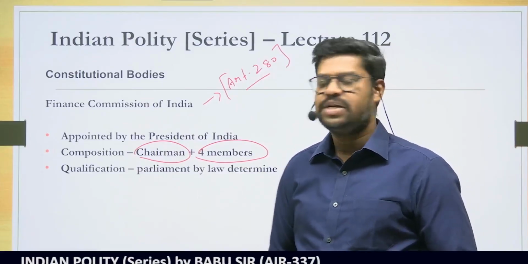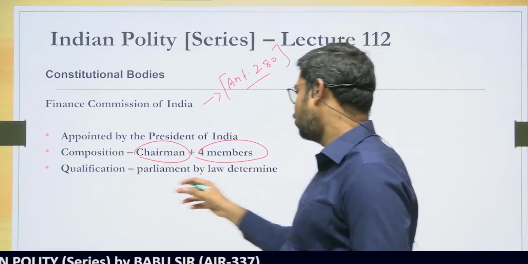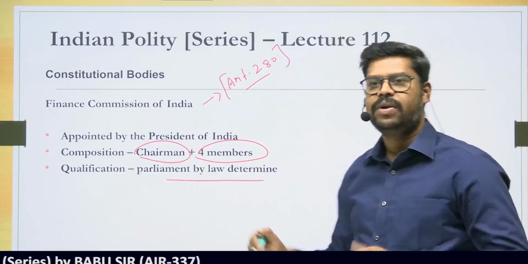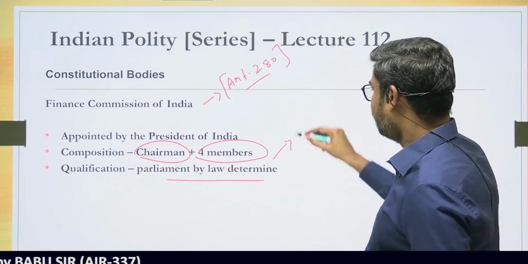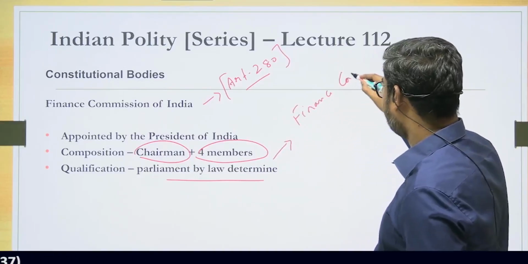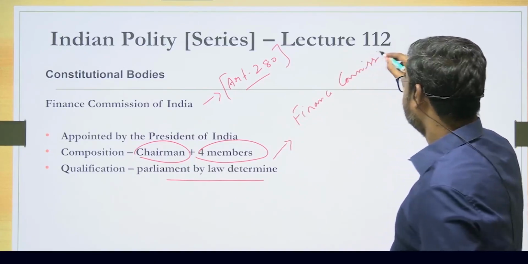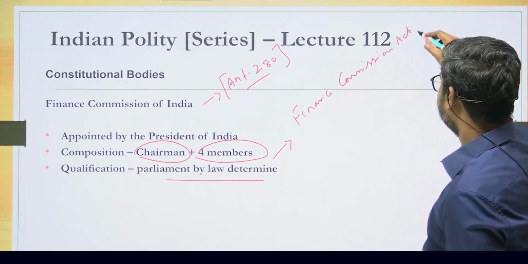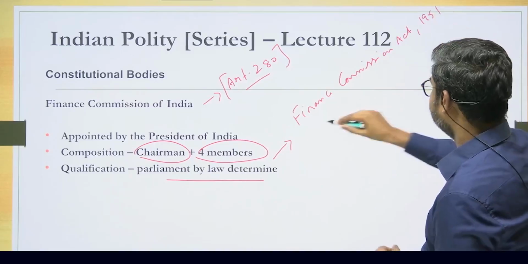The Constitution has given the power to Parliament to make a law, and by that law to determine the qualification. Accordingly, the Parliament has enacted what is called the Finance Commission Act 1951. So it is the Finance Commission Act 1951 which provides for the qualification for these members.